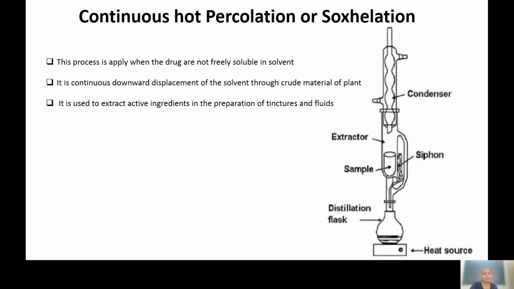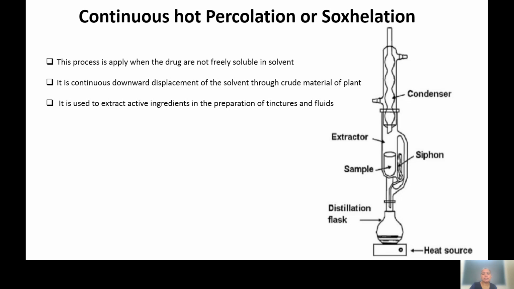The next technique is continuous hot percolation, which is also called Soxhlation. As the name says, continuous hot percolation means it is percolation only, but here we are using heat, continuously heating, so that's why the name is given continuous hot percolation. It is also called Soxhlation. Why is it called Soxhlation? Because the apparatus used is called a Soxhlet apparatus. You can see the Soxhlet apparatus in this image.